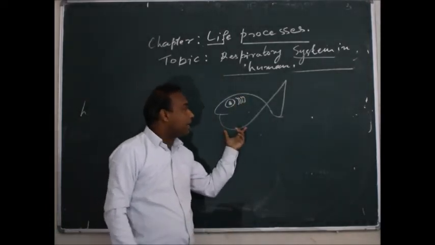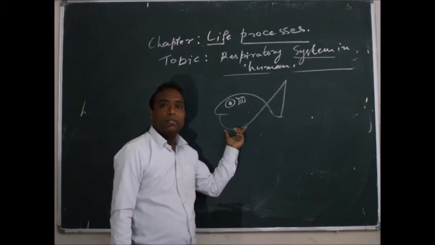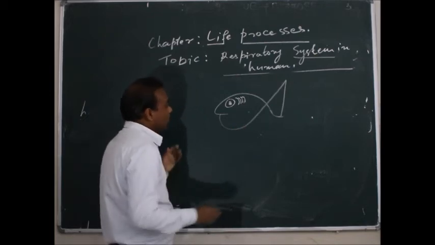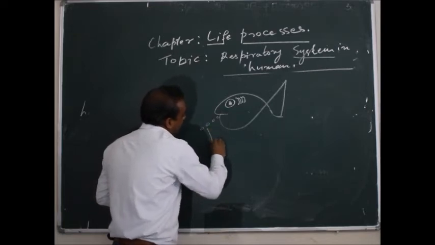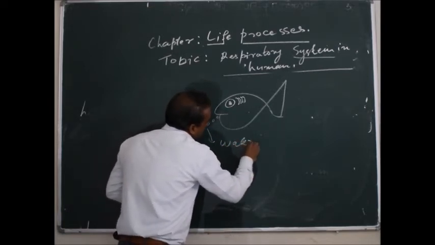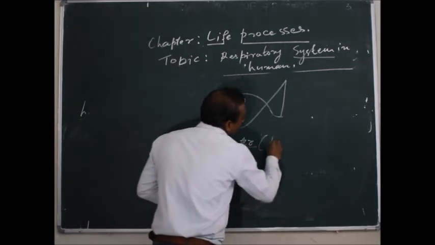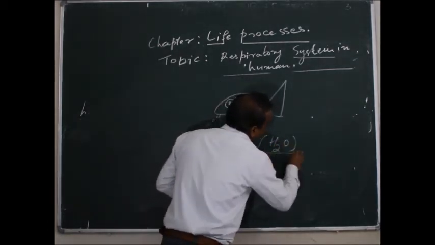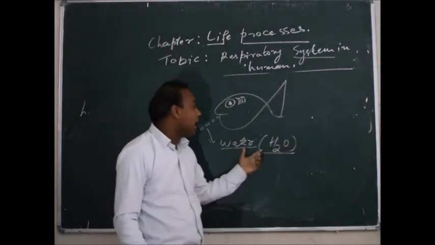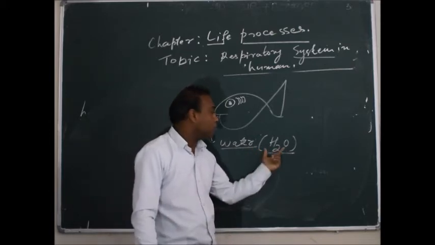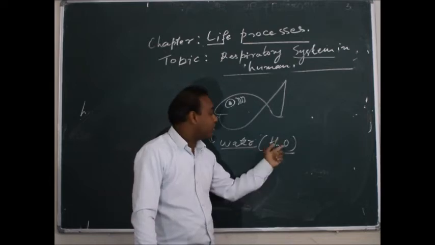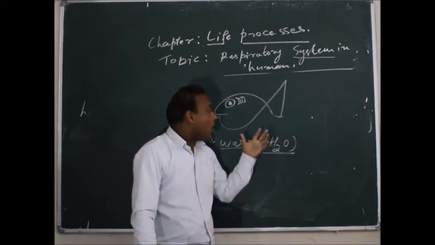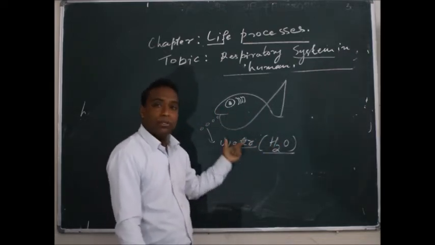Now you know that fish are aquatic animals, which means the fish lives in water. Water is a molecule made up of hydrogen and oxygen, H2O. So this oxygen is present. Fish is also an animal, so fish also need oxygen. So how do fish get this oxygen?